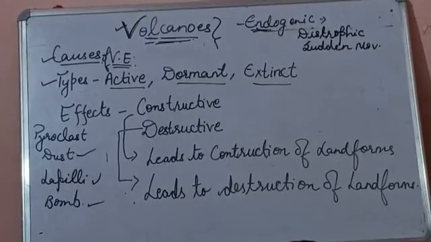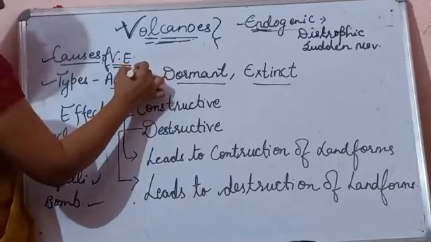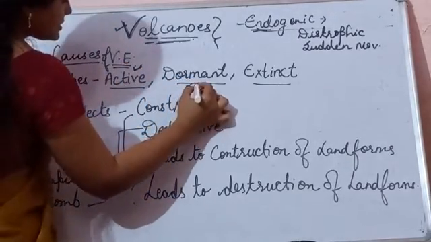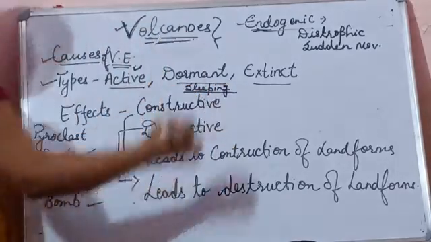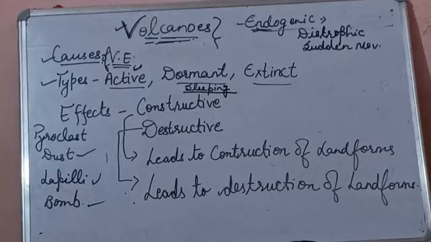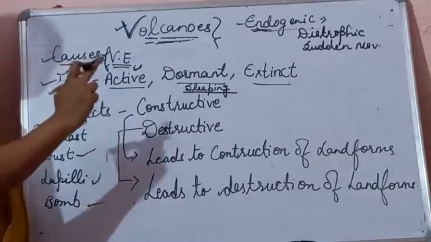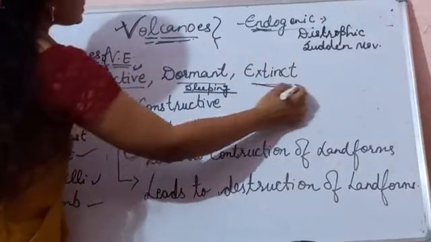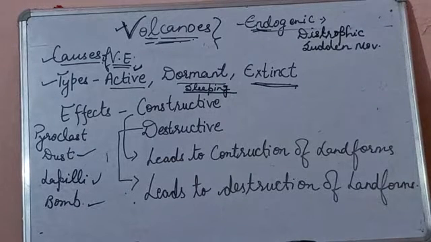Active volcanoes are the volcanoes which can erupt at any time. Dormant volcano or sleeping volcano: dormant or sleeping volcanoes are the volcanoes which have erupted in the past but can erupt any time in the near future. Extinct volcano means the volcanoes which cannot erupt in the near future.